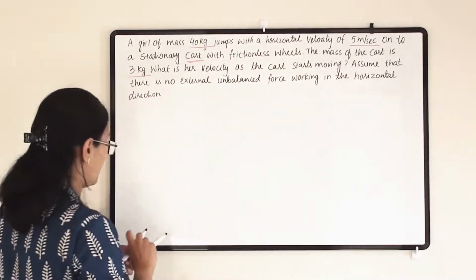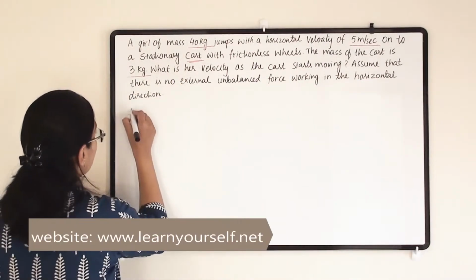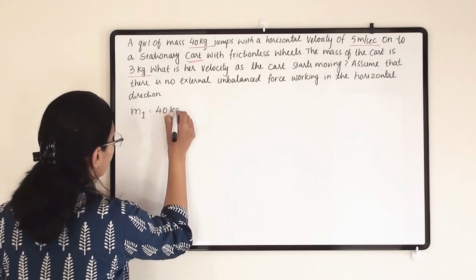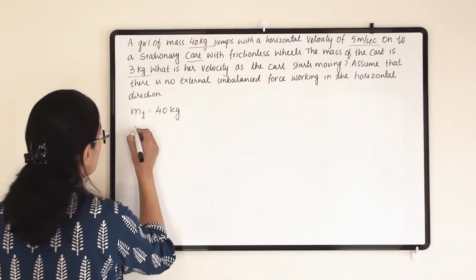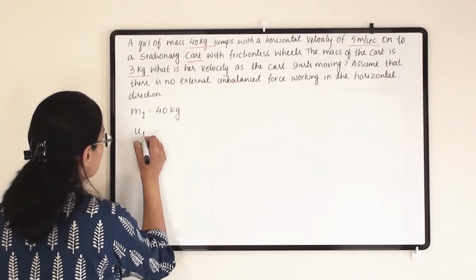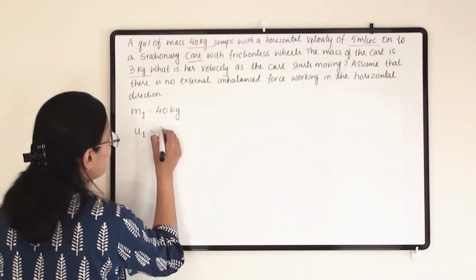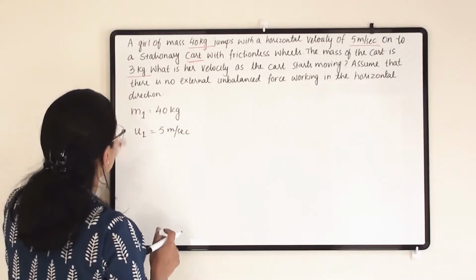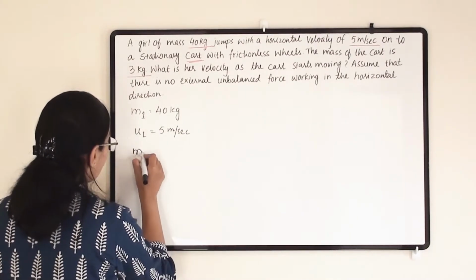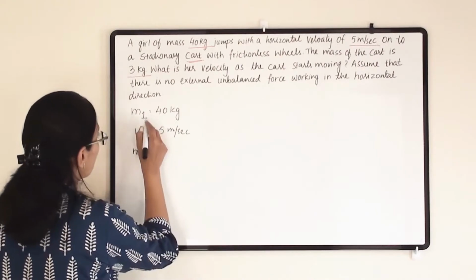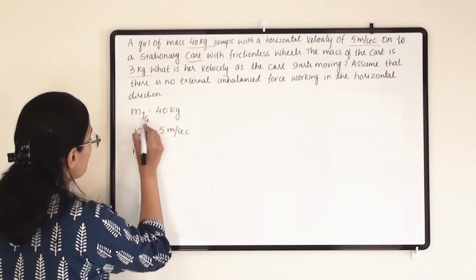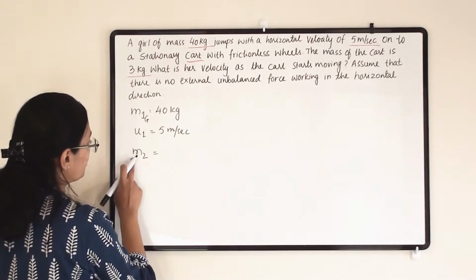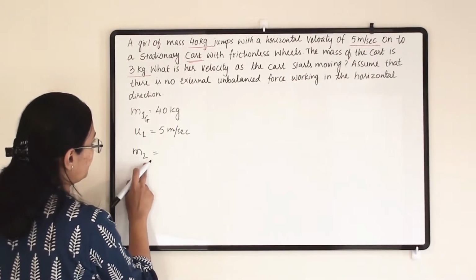Here we write m1, the girl's mass, which is 40 kg. Her initial velocity is u1, which is 5 meter per second. Now m2 is the cart. You can also write mg for the mass of the girl and mc for the mass of the cart.